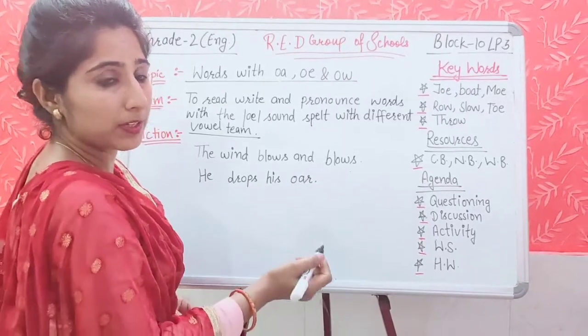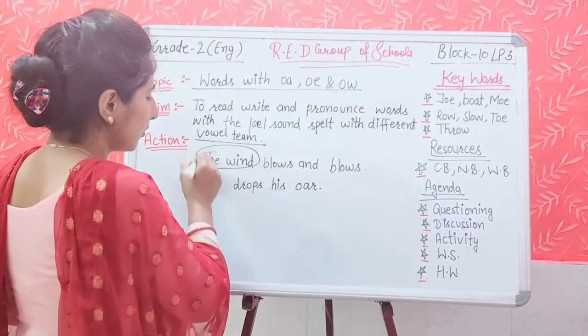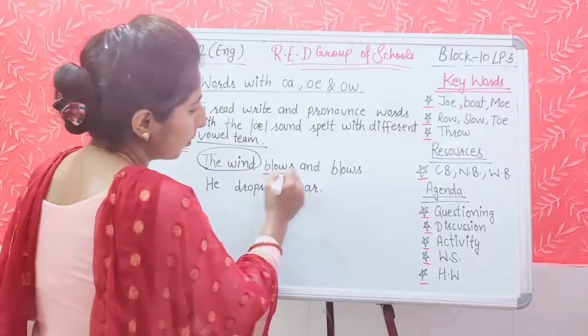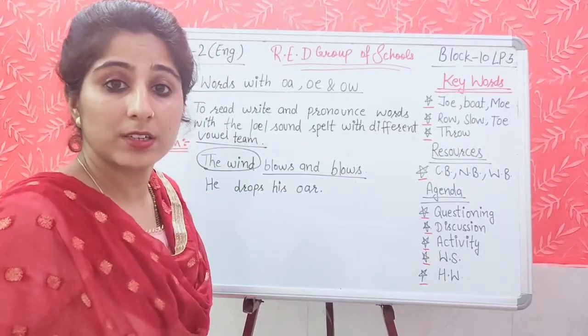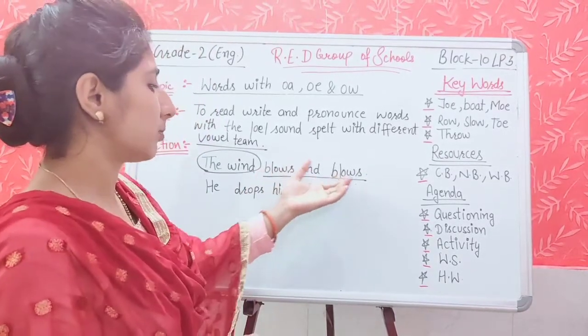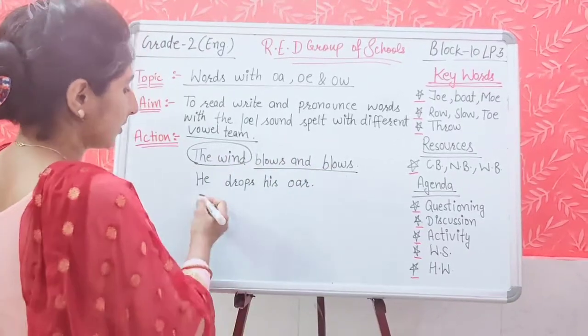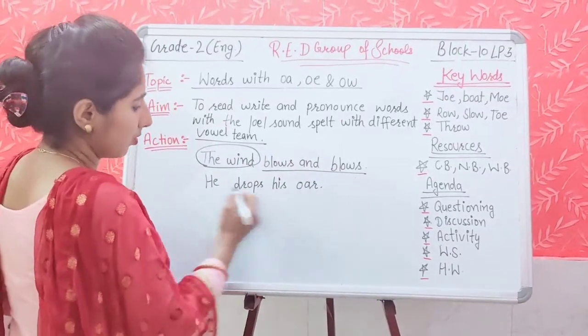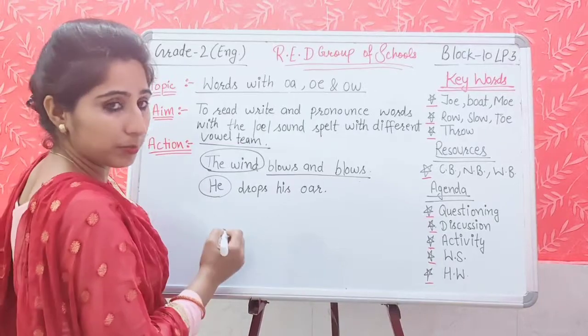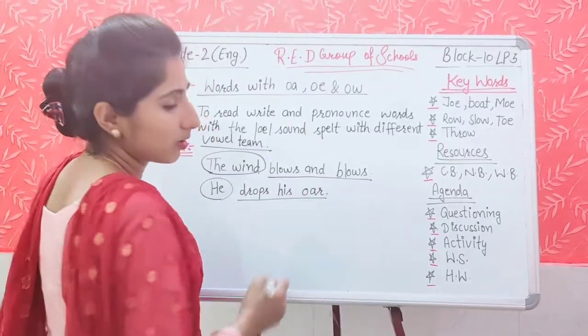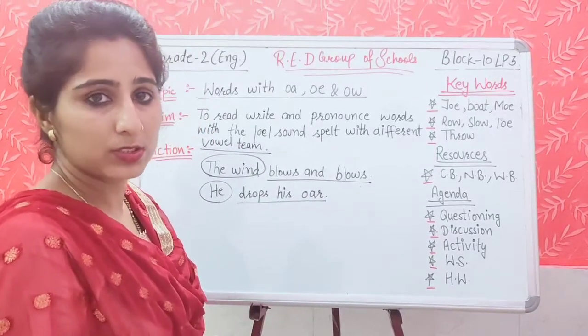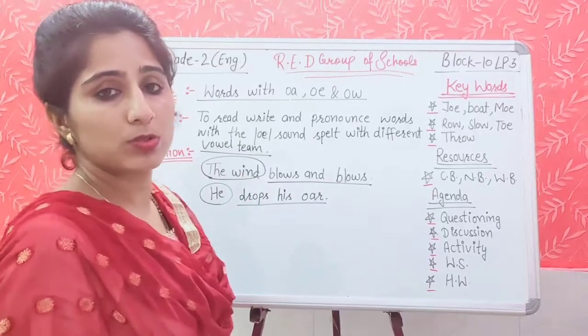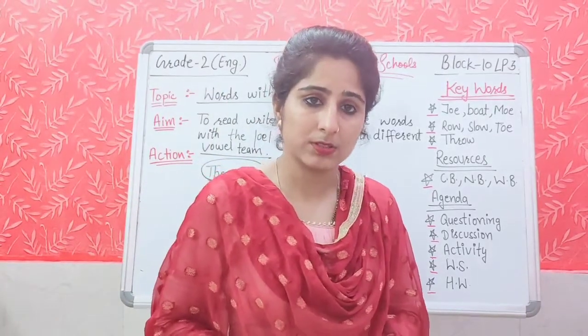What is the naming part in this sentence? The wind. It is the naming part. Blows and blows, it is the telling part. Means blows and blows, it is telling about the wind. In this sentence, he drops his oar. He is the naming part. Drops his oar, it is the telling part of the sentence. So like this, most of the sentences are complete.